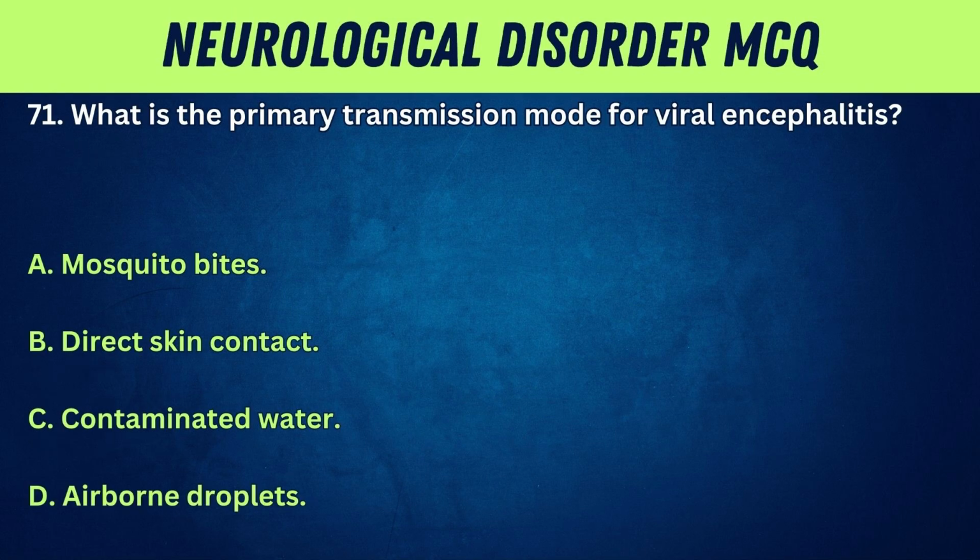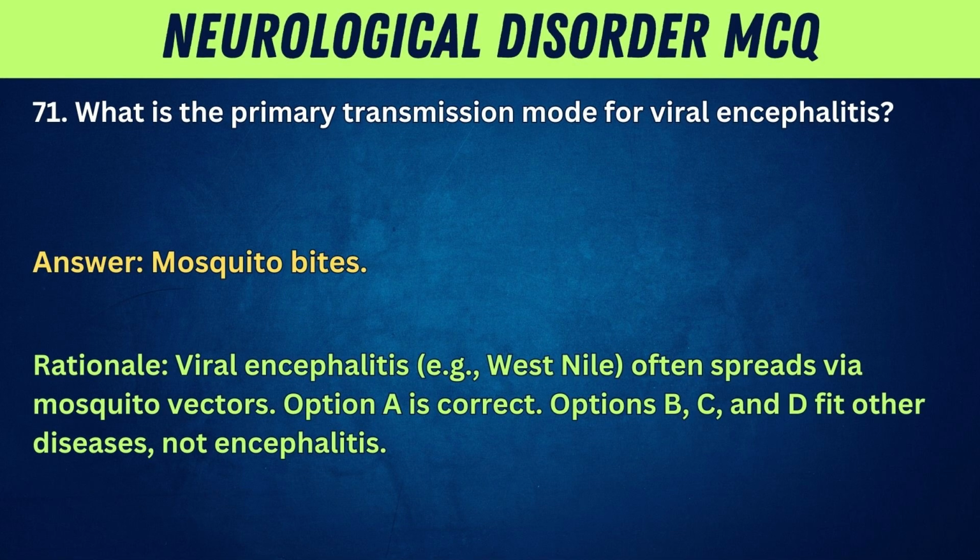71. What is the primary transmission mode for viral encephalitis? A. Mosquito bites. B. Direct skin contact. C. Contaminated water. D. Airborne droplets. Answer: mosquito bites. Rationale: viral encephalitis, e.g., West Nile, often spreads via mosquito vectors. Option A is correct. Options B, C, and D fit other diseases, not encephalitis.